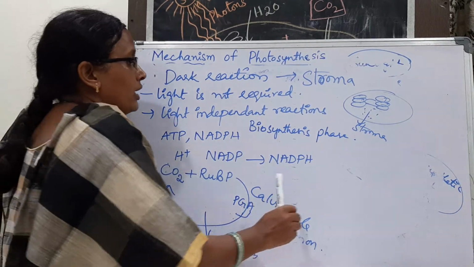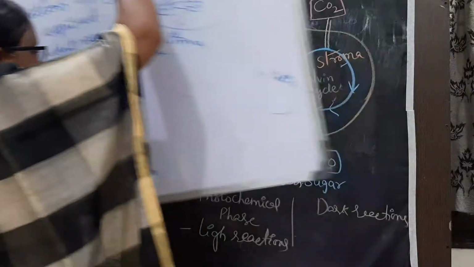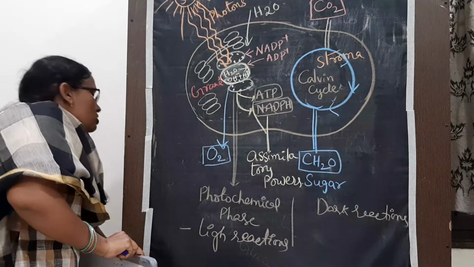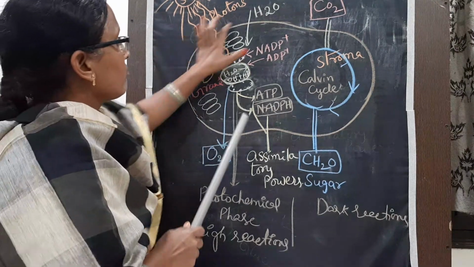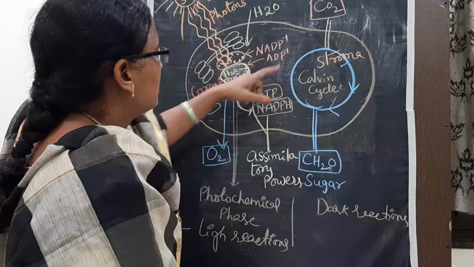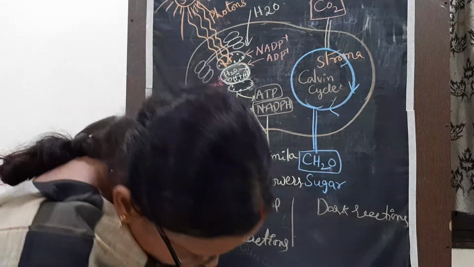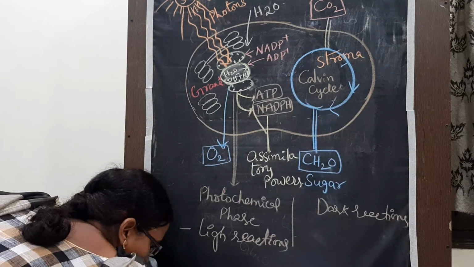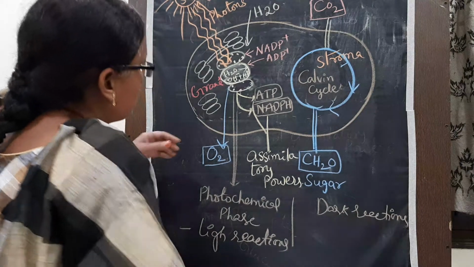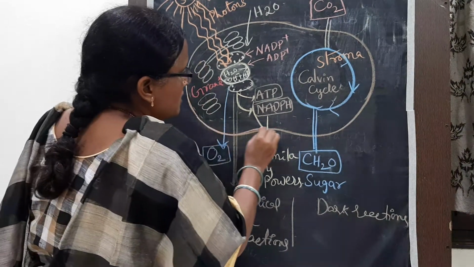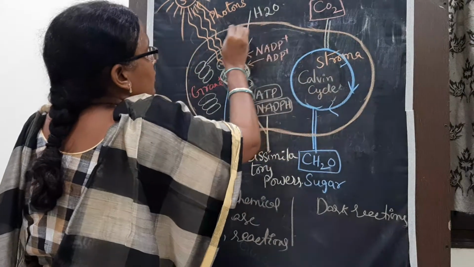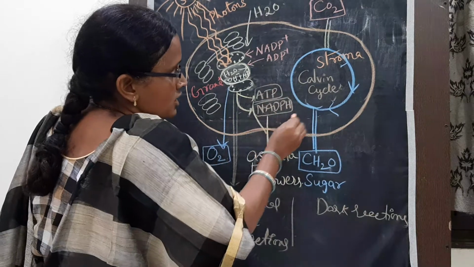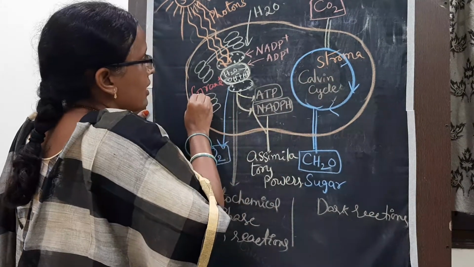Okay children, here one flow chart is given in our textbook. With that you can very easily understand the photosynthesis mechanism. This is the diagram of the chloroplast. We know that in the chloroplast thylakoids are there, and the liquid portion is known as stroma, and this is grana.